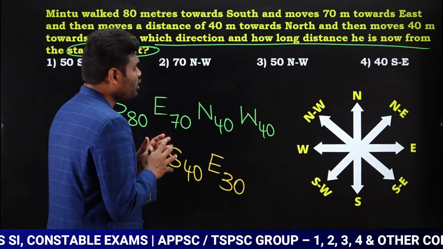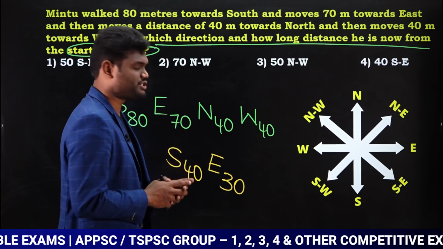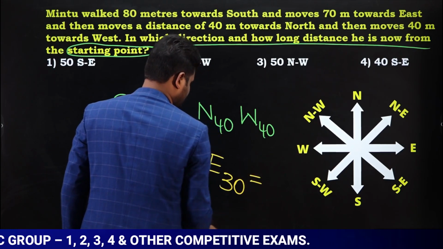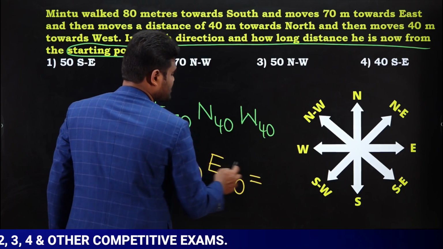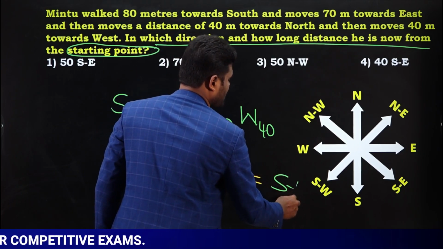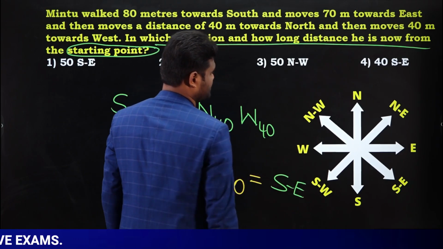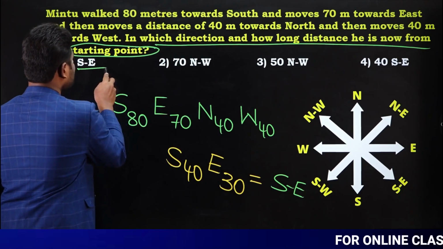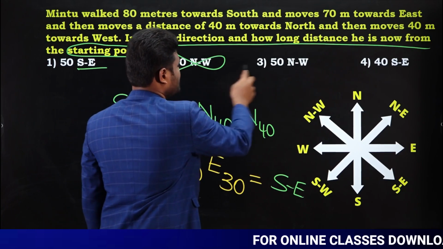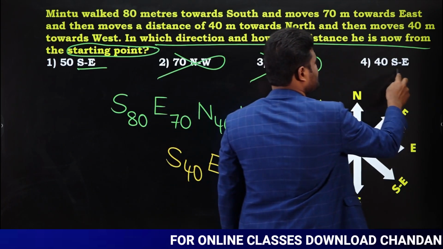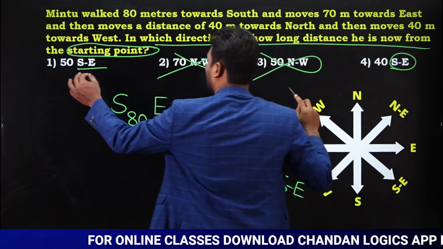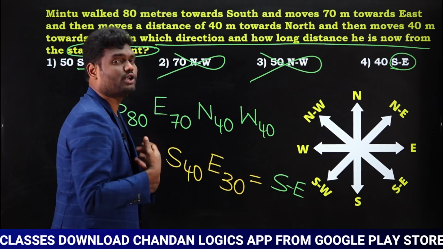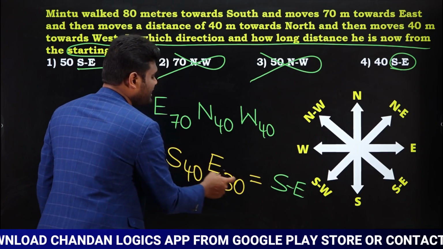Now, we need to know direction and we need to know distance also. Now, just combine both of these. When you combine both of these directions, south, east, combine it together, direction is going to be southeast direction. Which means our answer should be southeast. Now if you observe, this is southeast, this is northwest, this is southeast. So either answer should be this one or either the answer should be this one. Okay. We know direction, we need to know the distance also. This is 40, this is 30.